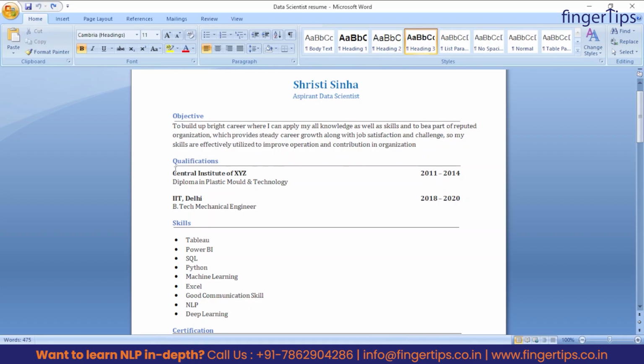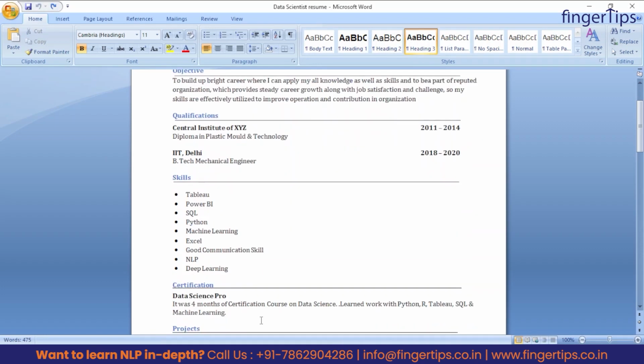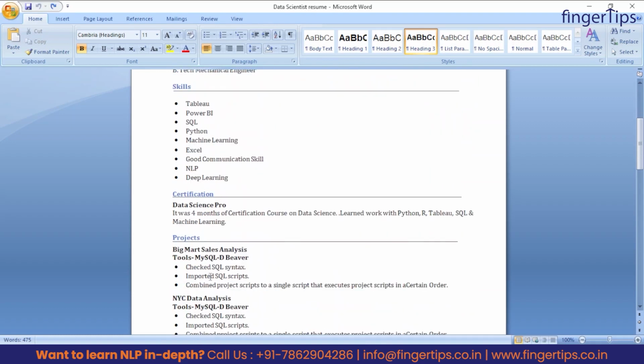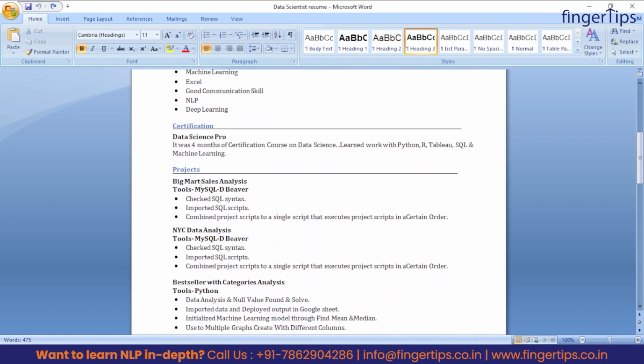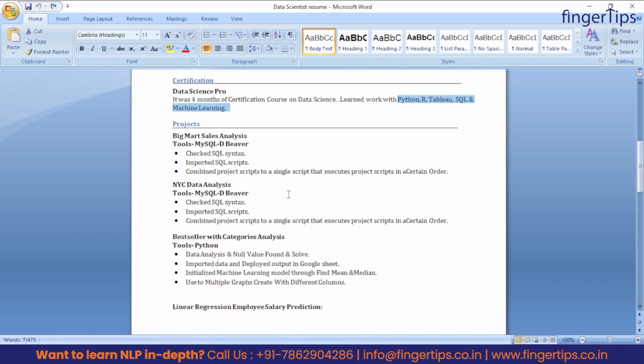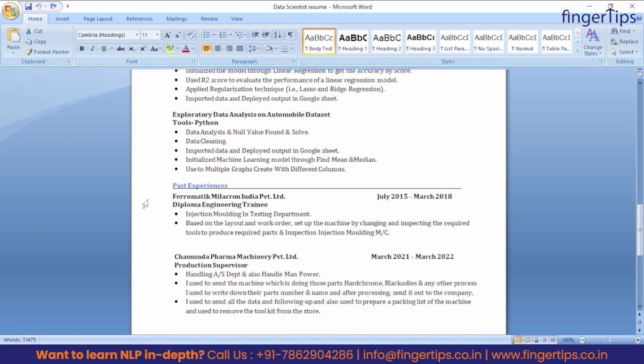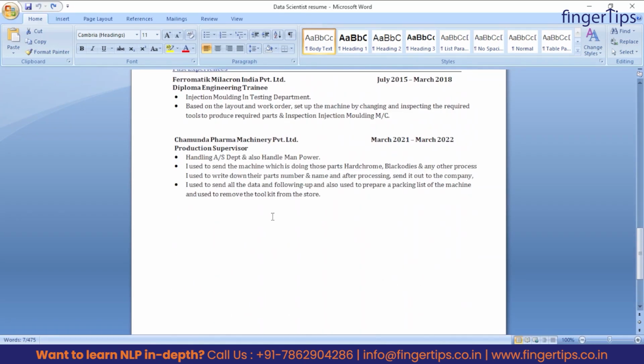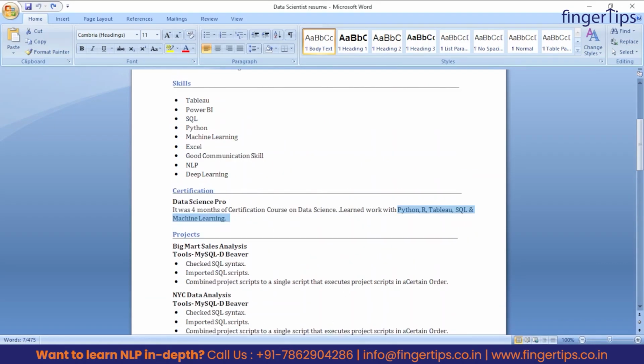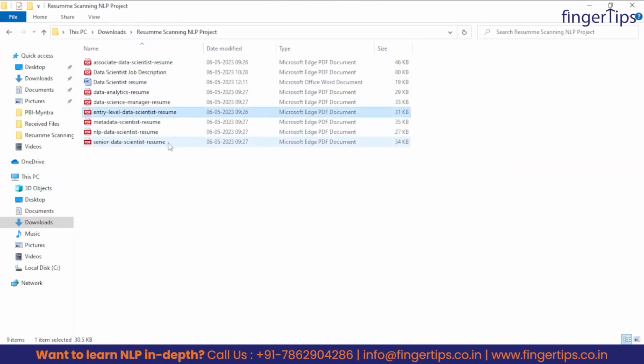Like first we write objective, then qualifications, then we have skills and certifications, projects she has done. So it looks quite cool. Like okay, she knows Python, R, Tableau, SQL, machine learning. And if we match this resume with the job description, some of the skills are matching here, right? And also we can see what experience she has, or what all the projects she has done, all these things, right? So let's move on to the next resume.